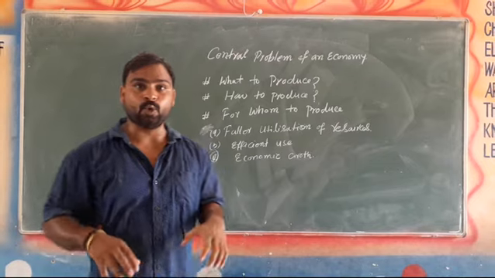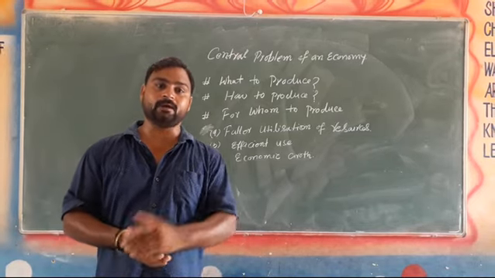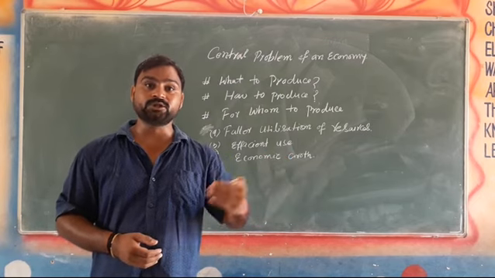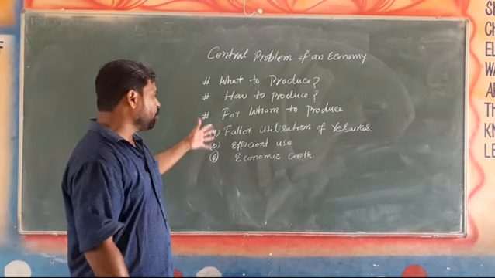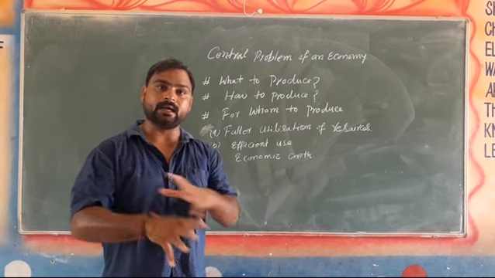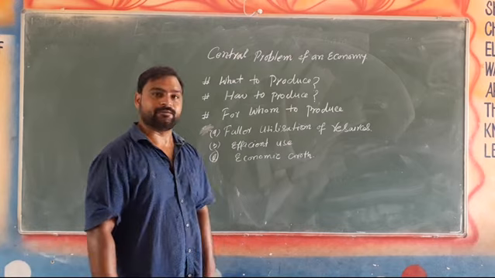They must understand who are the consumer. And as we know, for every individual consumer or for individual category of consumer, a producer has to produce different kinds of product. And along with that, there are three more problems, also known as central problems, which are faced by almost every economy in the world. First is fuller utilization of resources.